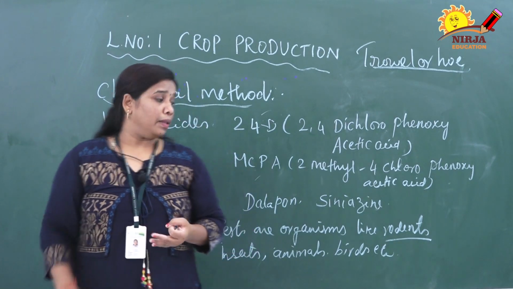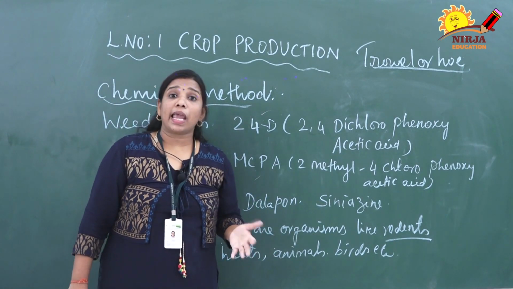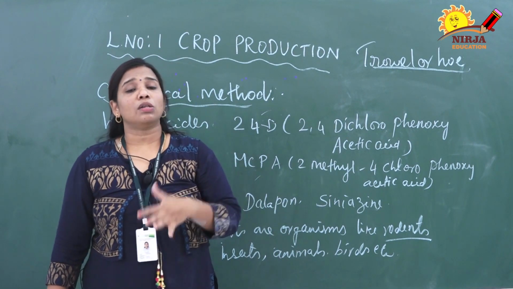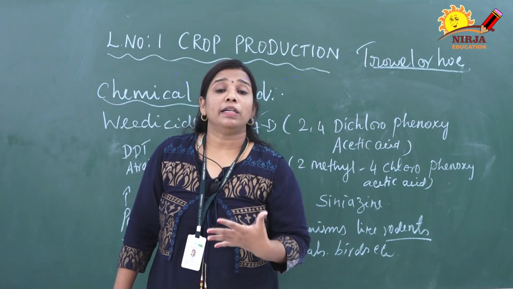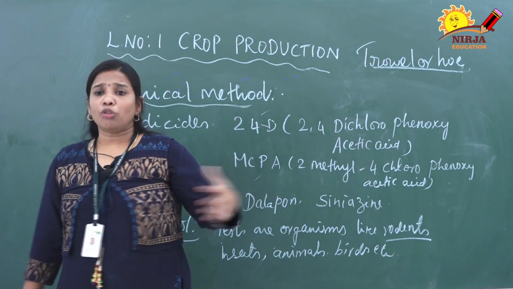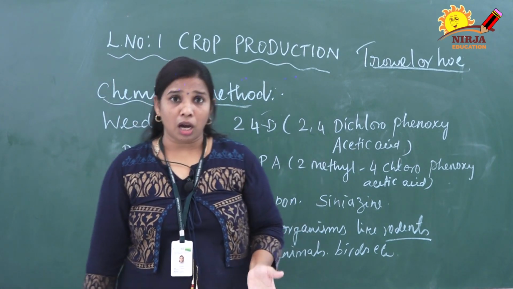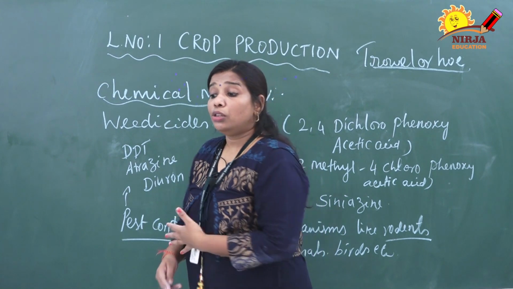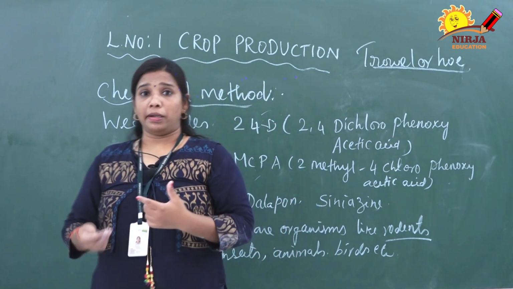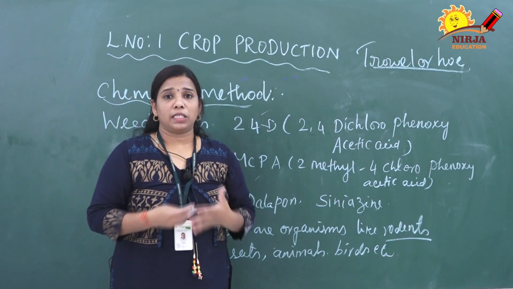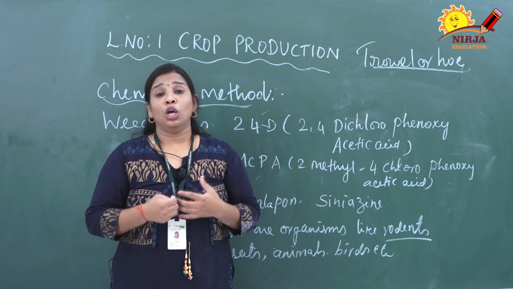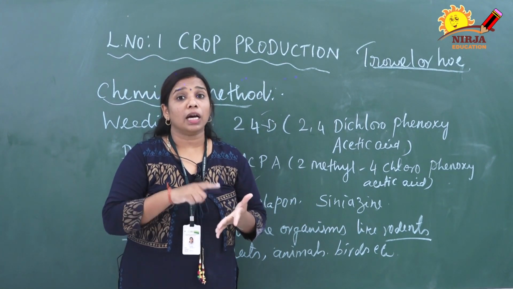The fourth is certain stray animals and certain birds. Certain microorganisms like bacteria, viruses and fungi also act as pests, spreading diseases through air, water and soil.